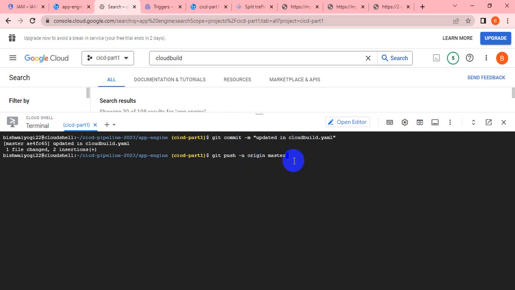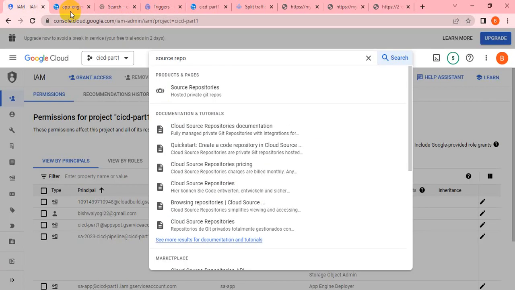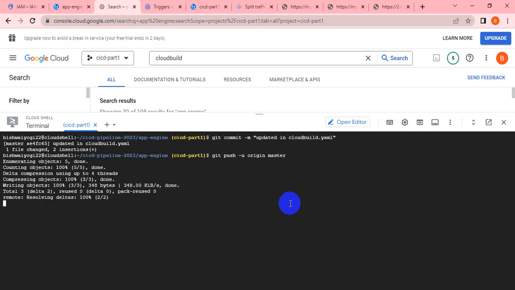If you push it to the resource repository, as per our triggering, it will check the changes inside the source repository. Whenever you get changes inside the source repository, it will execute automatically, right? So once we push it, it will start the triggering. So let me push it.